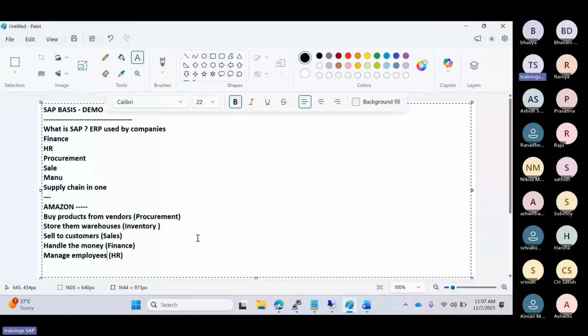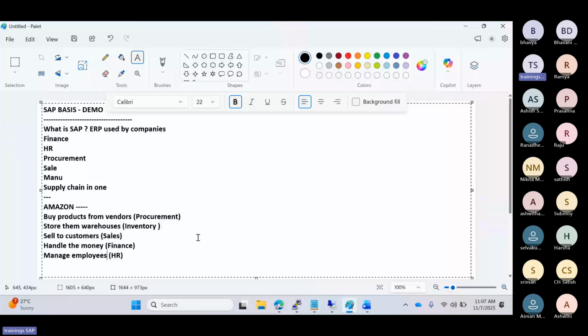So SAP helps to connect all these business processes together, so that data flows smoothly between the departments in real time.